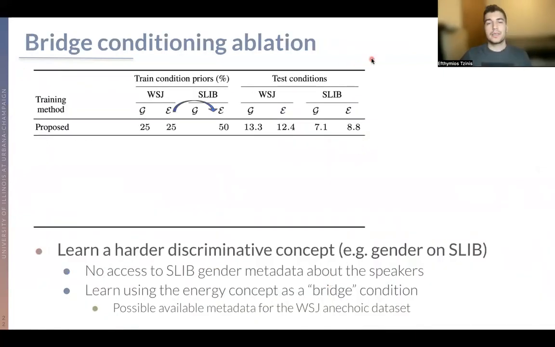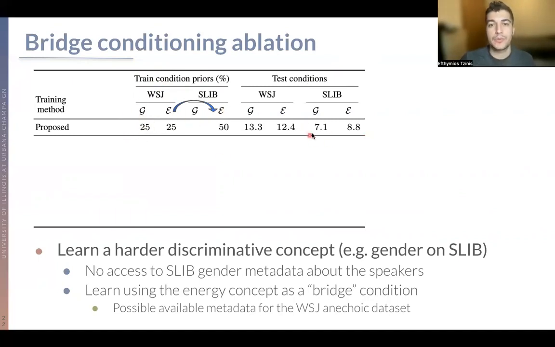So the next thing, which is super important here, is what we call bridge conditioning. What happens here is that you miss some kind of data, let's say spatial location, for the gender information. But you can have a mismatched dataset like Wall Street Journal, which is anechoic, so it's not reverberant, but you do have access to gender information.